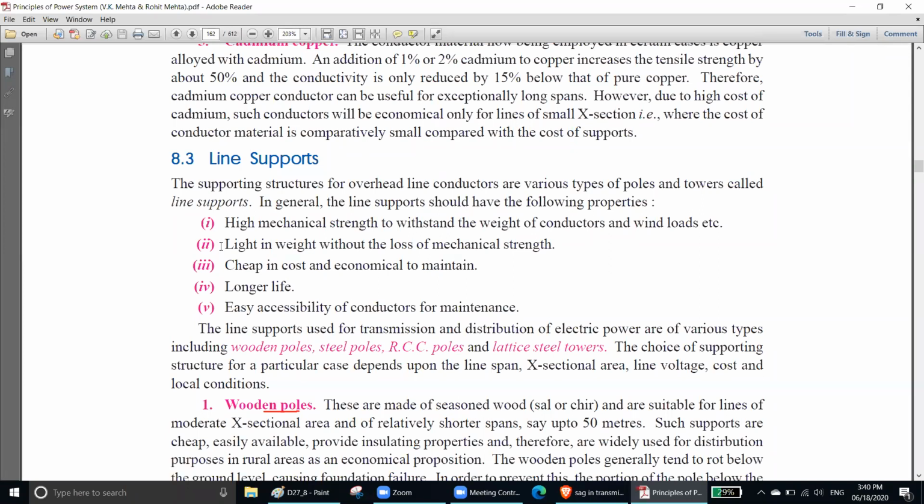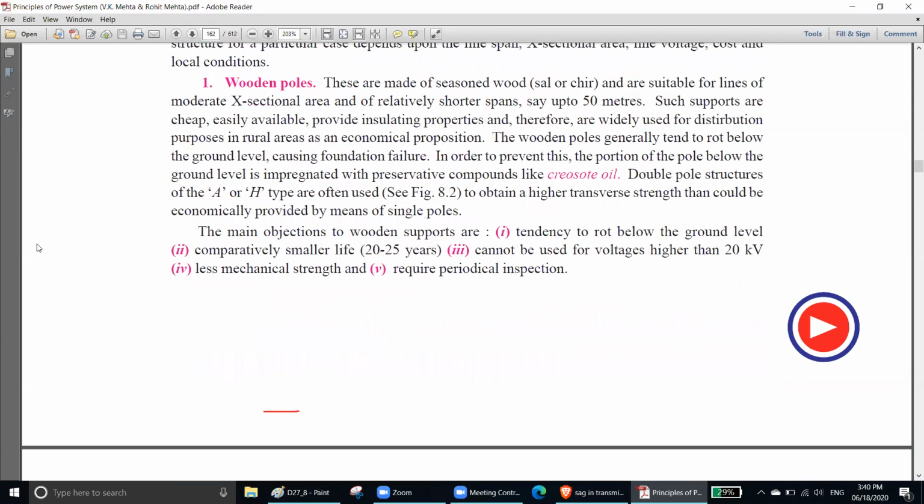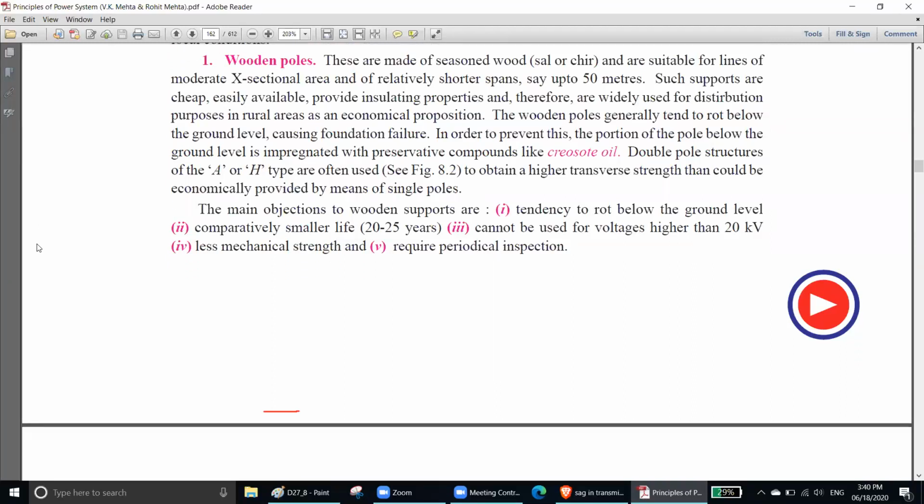That's why nowadays the RCC poles or lattice steel towers are more important. Previously, when we were very young, maybe 1 or 2 years, in those times, we have seen wooden poles, right? Wooden poles, kather tori, kather. They are actually made of wood. They are made of seasoned wood, shal or chair, shal gas. Shal gas naam shuncho na? SAL, shal.